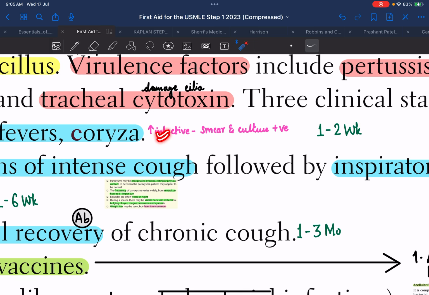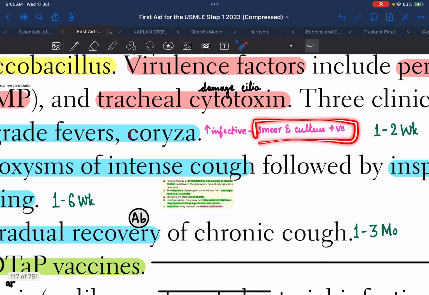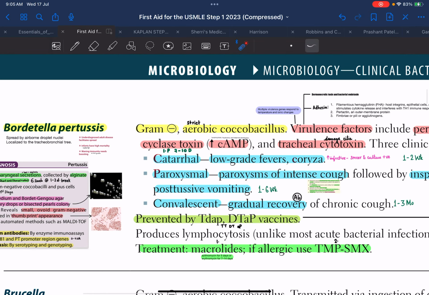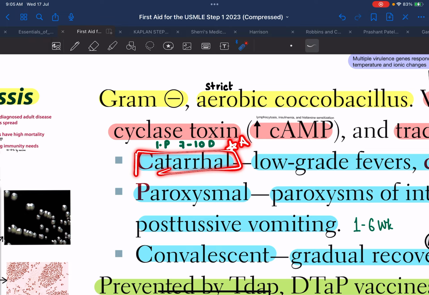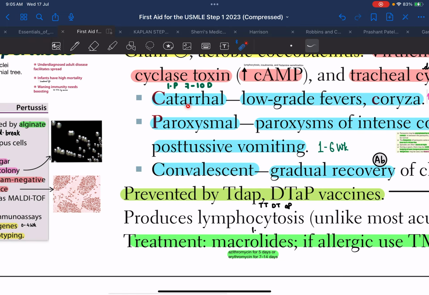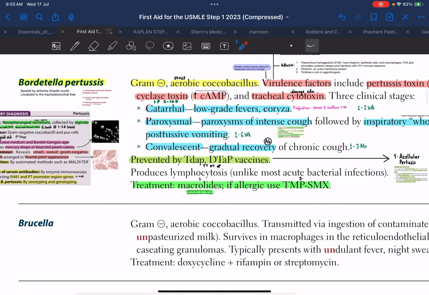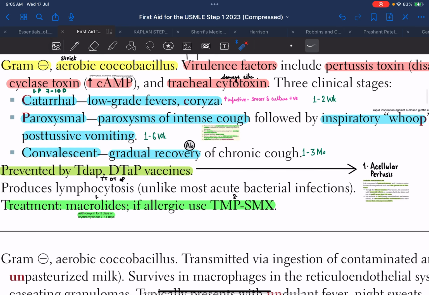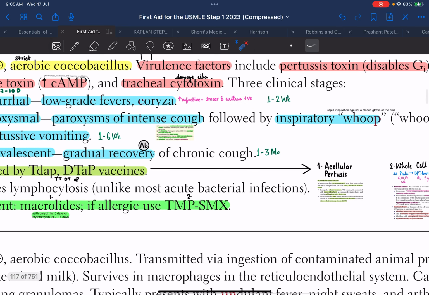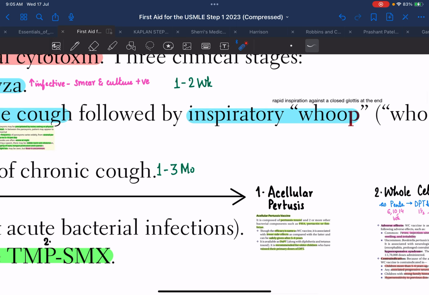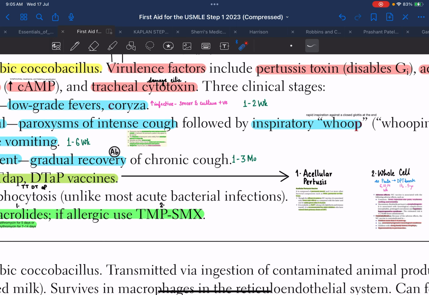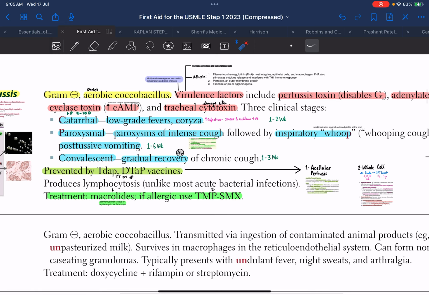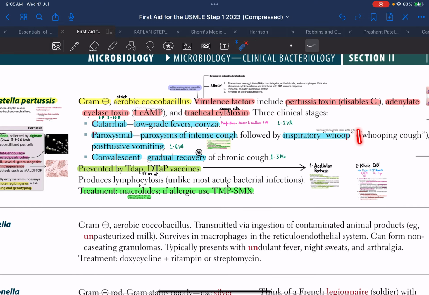And since it is the most infective stage, only in this stage will we get smear and culture positivity, which will be seen in the lab diagnosis. Since it's highly infective, this is also the stage where spread will be maximum. Next, following the catarrhal stage, there is the paroxysmal stage, in which there is a paroxysm of intense cough followed by an inspiratory whoop. The inspiratory whoop is rapid inspiration against a closed glottis at the end of expiration, which causes a whoop-like sound. That is why it is known as whooping cough.